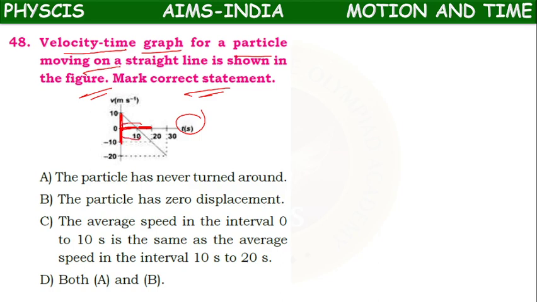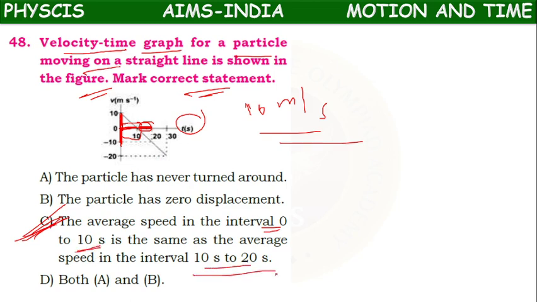Means here plus 10 changed, here minus 10 changed. Means overall 10 meter per second velocity increased or decreased, but the change is same. Average is same. So option C is the right answer. The average speed in the interval of 0 to 10 seconds equals to 10 to 10 seconds.